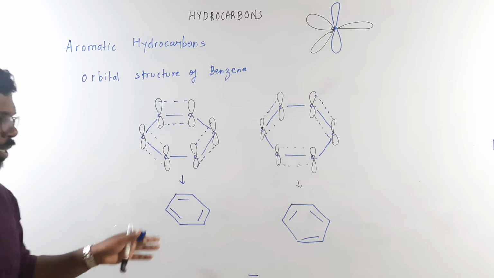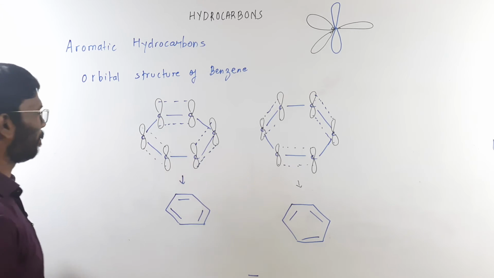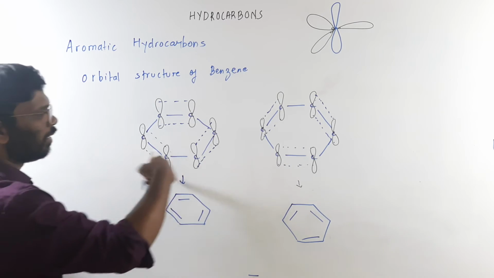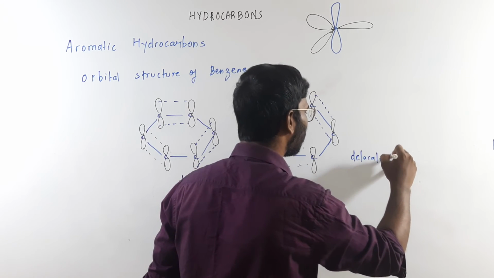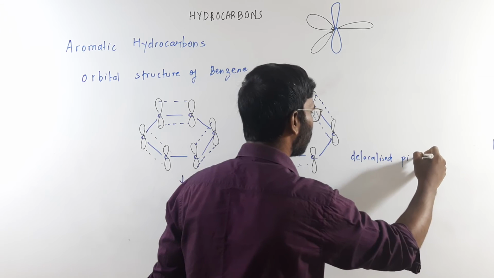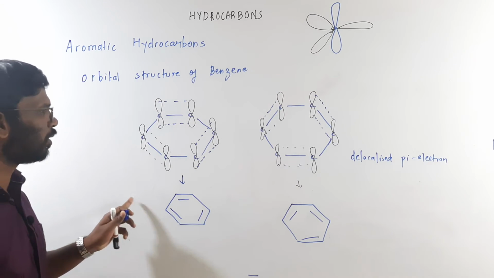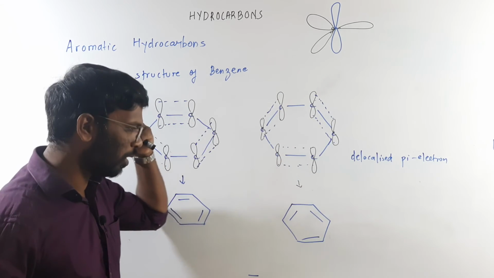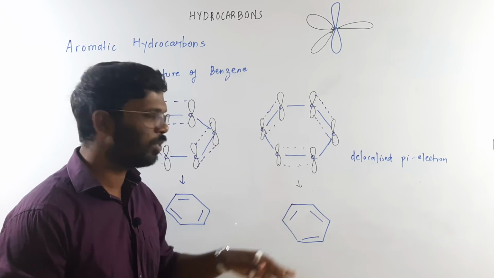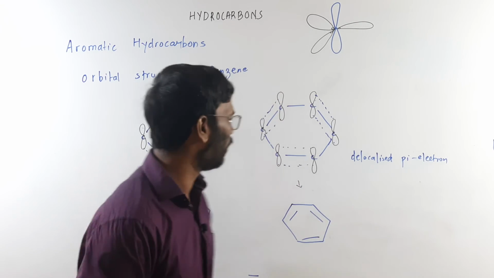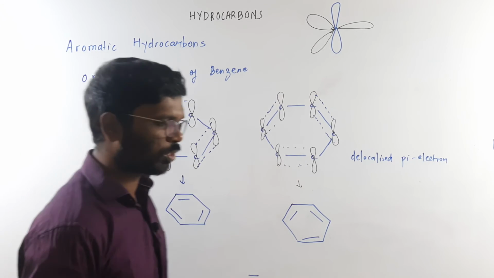These two structures are possible if these are the p orbitals. So these are called delocalized pi electrons. Delocalized pi bond means the electrons are distributed all over the carbons uniformly. It is a delocalized pi orbital. These were the structures which were proposed for the orbital structure of benzene.